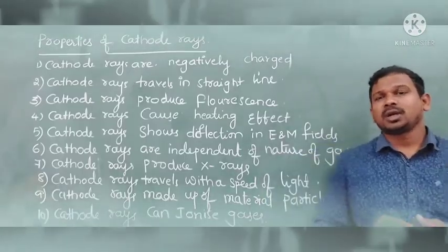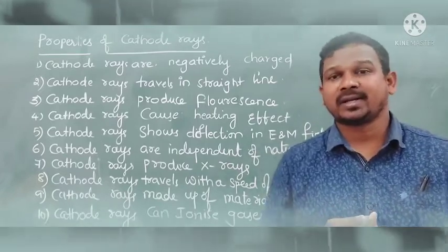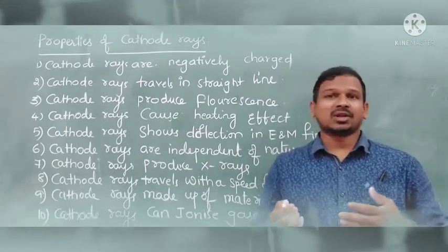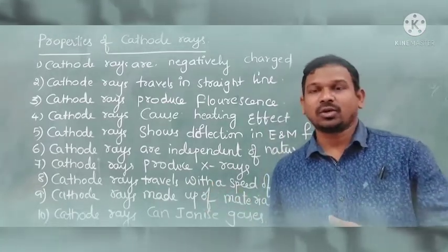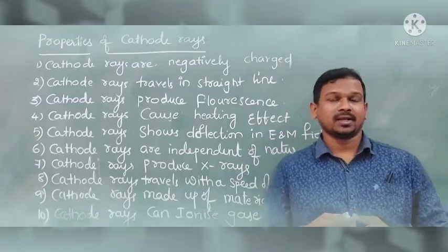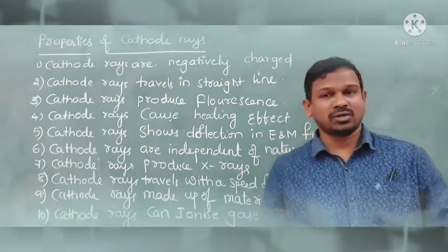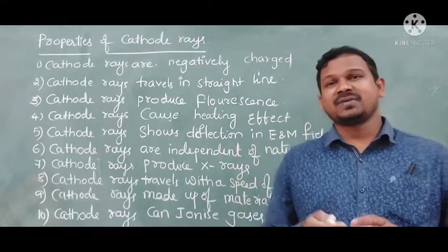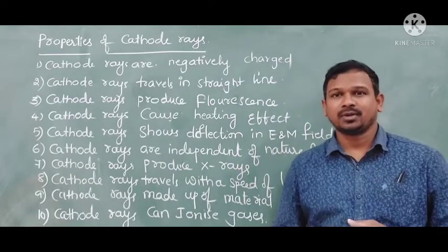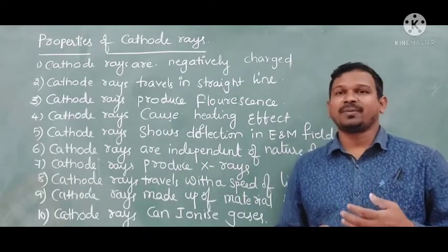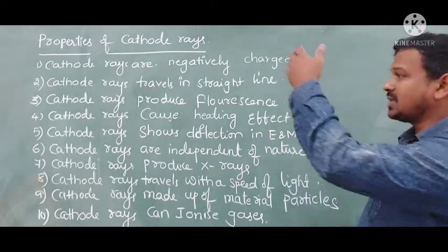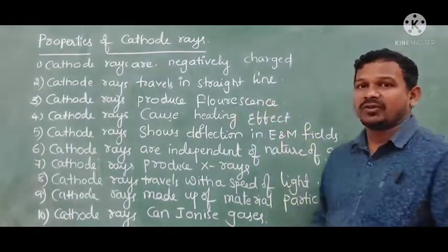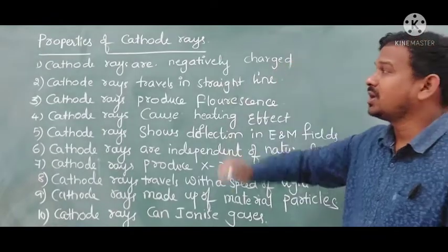So we discussed how J.J. Thomson did an experiment and how he produced the cathode rays. These cathode rays originate from the cathode and reach the anode. He gave the conclusion that these are negatively charged particles. How can we say that? There are some properties we need to know about the cathode rays so that we can get proper information about them. Here are 10 properties. We are going to study them individually, one by one. Let us have a look.